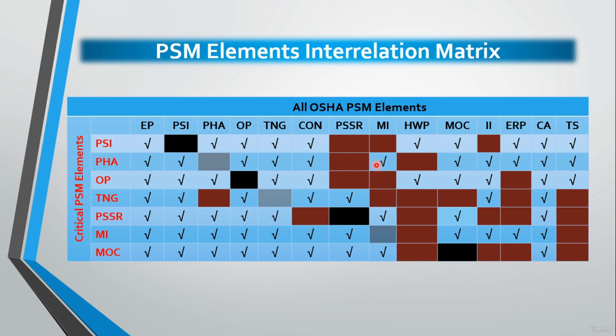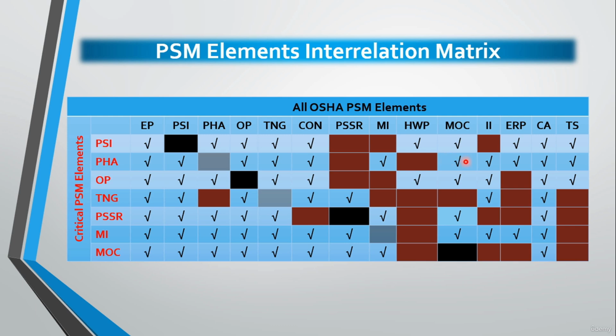Regarding the interrelation with the mechanical integrity, we will find, of course, that the resolution of recommendations made from PHA may require an update in the inspection, testing, preventive maintenance programs, and many more. Regarding the interrelation with the management of change or MOC, we will find that the MOC documentation is often reviewed during the PHA revalidations in order to determine what changes warrant study during the revalidation. Also, the resolution of recommendations made from PHA may require the use of the MOC process.